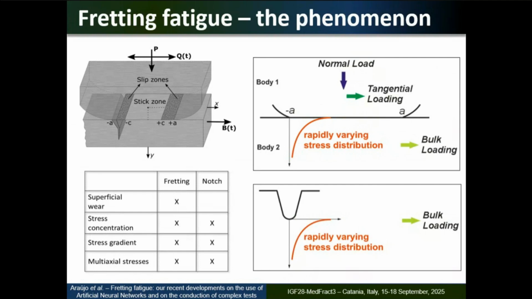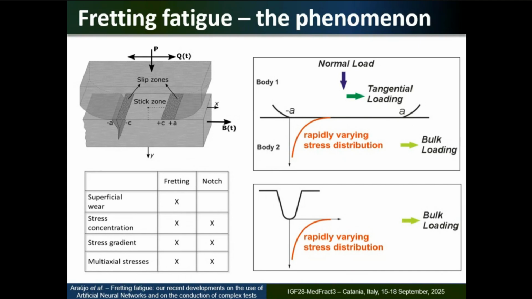So here you get some surface damage, but you also get stress concentration, okay, in these points within the slip zone. So you have very high localized stress. However, this stress decays very quickly. So the crack initiates usually within these slip zones, and it will be further propagated by a bulk remote fatigue load.